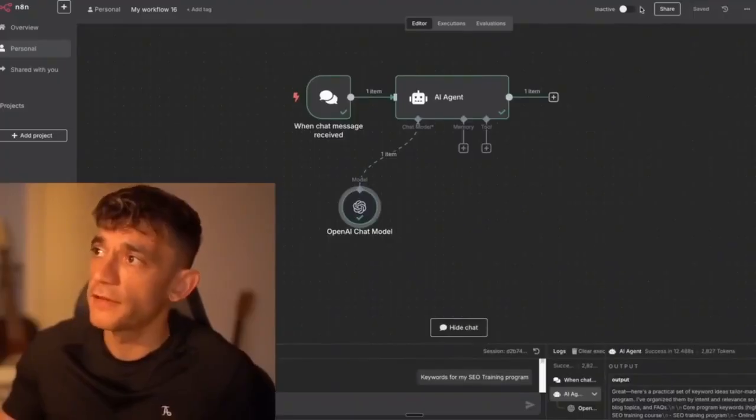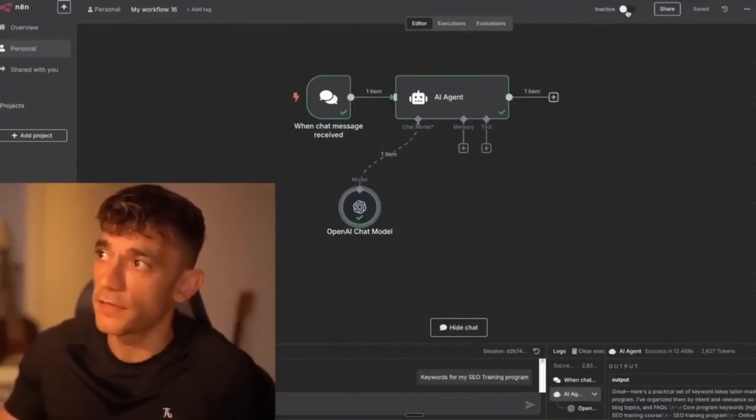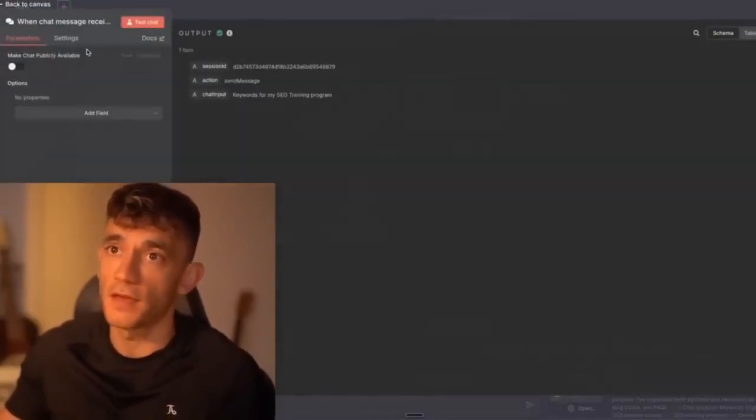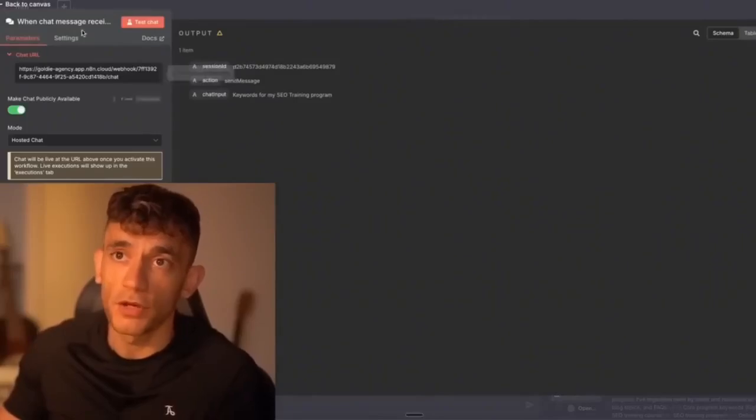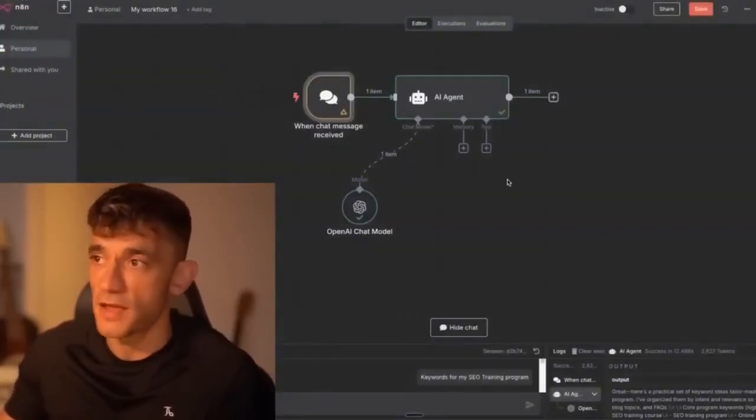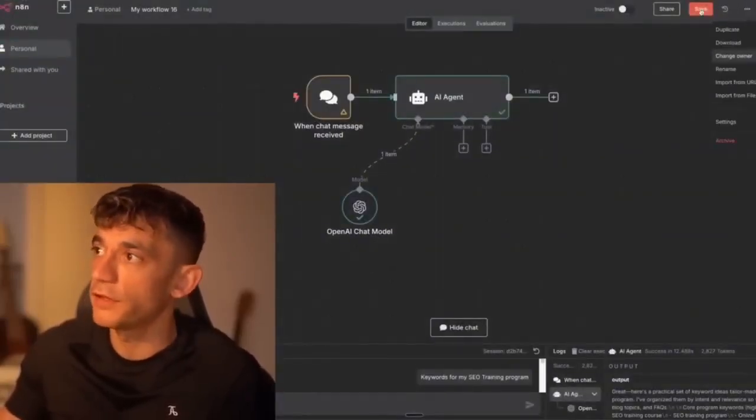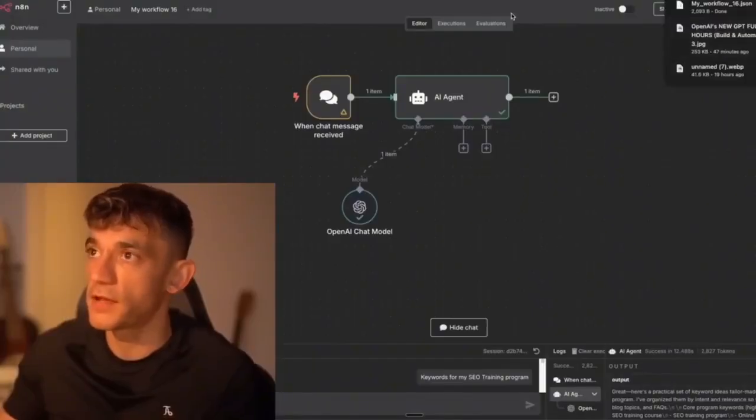So once you've done that, you can actually deploy it, right? If you click on that, you can deploy this, and then you can get a publicly available URL once you've deployed it so that you can share that with your team and that sort of thing. Also, the other thing you can do here is download the template and share that with your team.